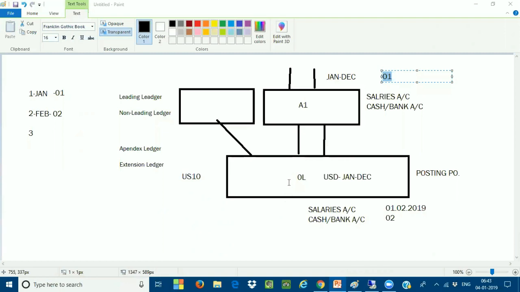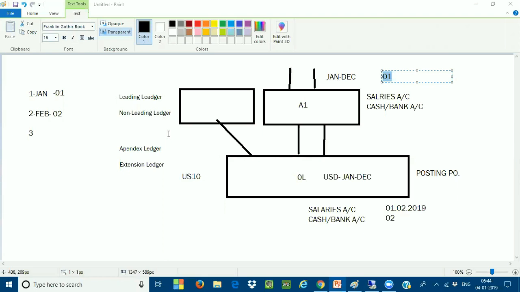This extension ledger, as I told earlier, can be stapled on the base ledger, that is OL, or it can also be stapled on the non-leading ledgers. In certification, most people make the major mistake of understanding only that the extension ledger can be stapled on the leading ledgers, not on the non-leading ledgers. No way. The extension ledgers can be stapled on both leading ledgers and non-leading ledgers. So in SAP, there is an option actually.